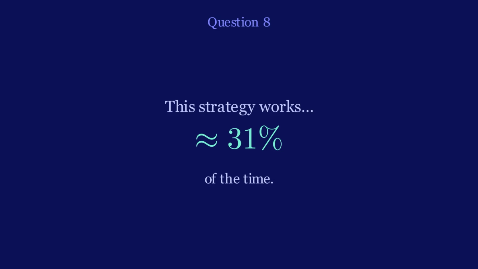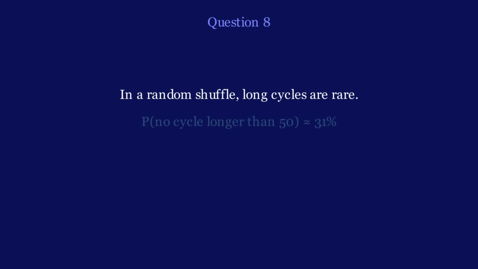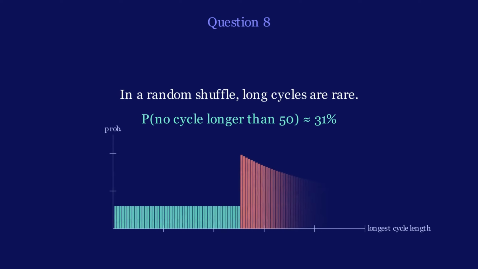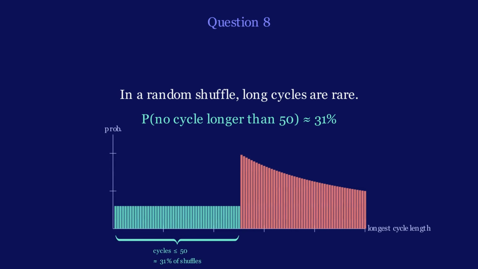But why? Remember, everything depends on those cycles. If even one cycle is longer than 50, the prisoner in that cycle won't find their number in time. So the whole problem becomes, what's the probability that a random shuffle has no cycle longer than 50? Now here's the key insight.